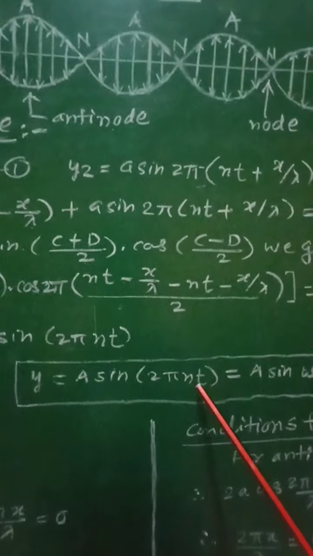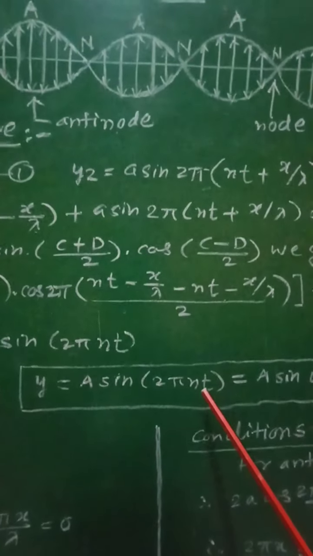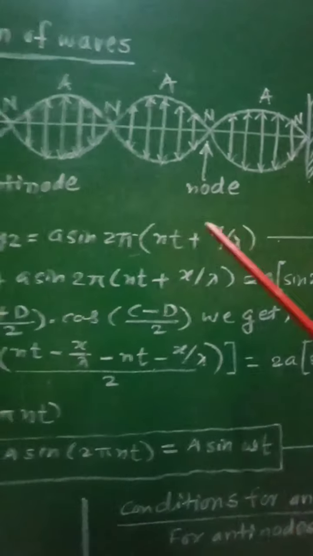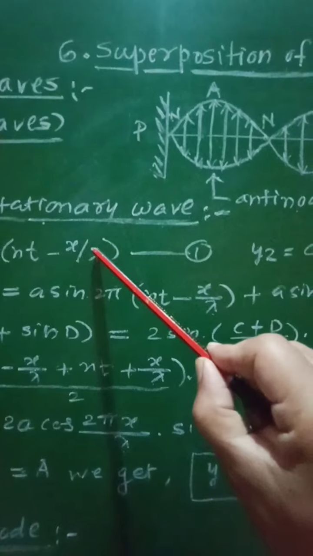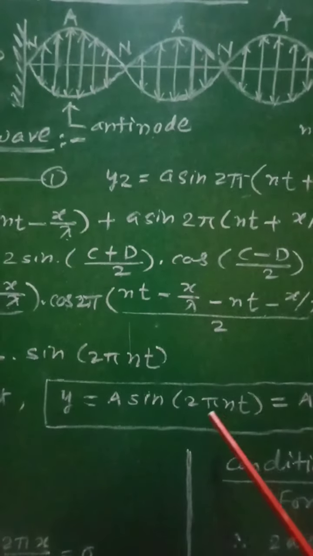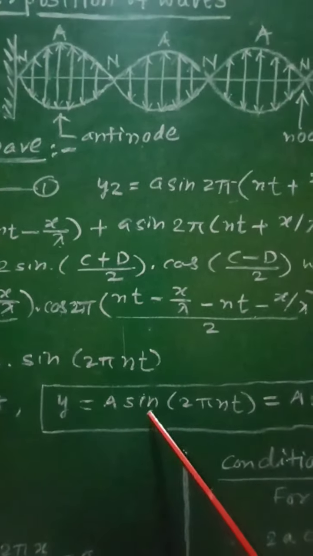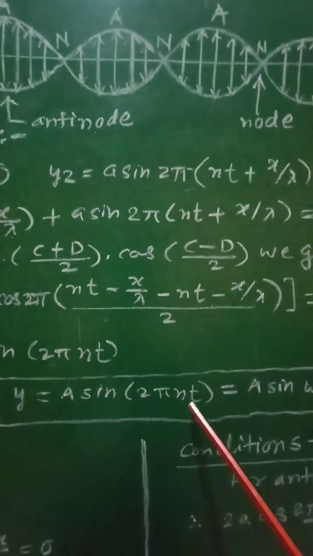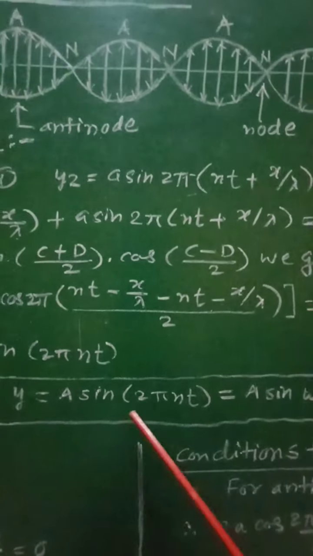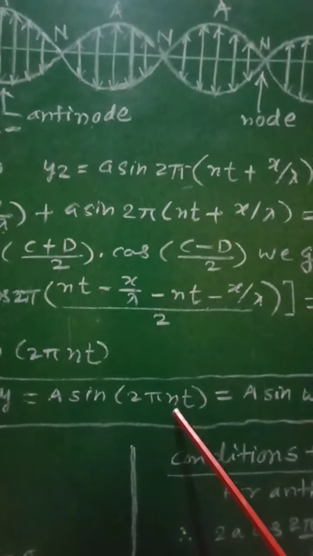So this equation does not contain the term x by lambda as per equation 1 and equation 2. That term in the equation represents a progressive wave. As this term is absent in the equation of the resultant wave, this resultant wave will not be a progressive wave, but it will be a stationary wave or standing wave, and therefore y equal to a sin 2 pi nt is the equation of a stationary or standing wave. So this wave will not propagate through the medium.